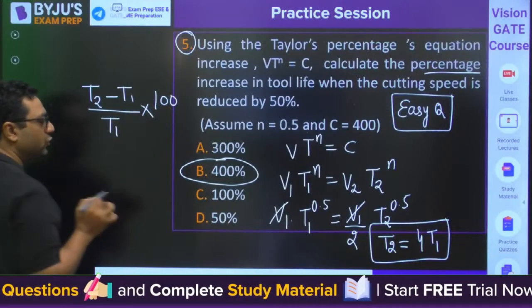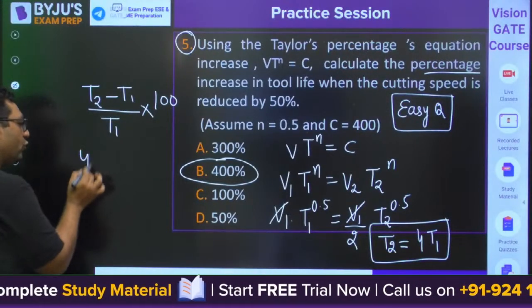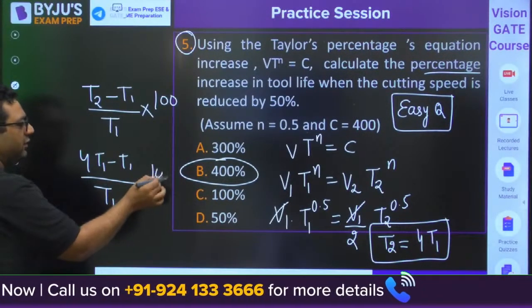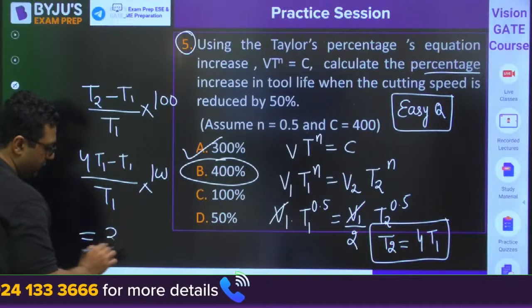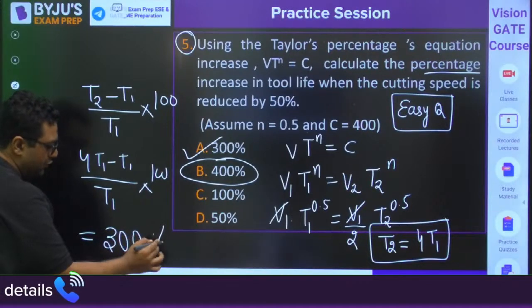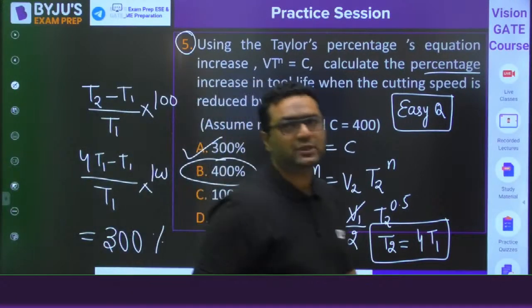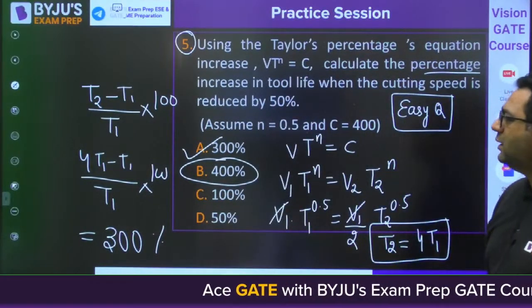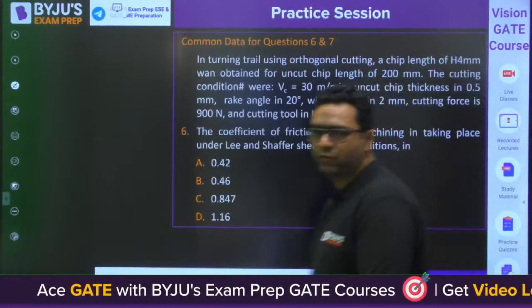In the duty cycle also we did it the same way. So 4 times T1 minus T1 by T1 into 100 will give you 300%. So that is the catch in this question. That's why all the time we do this, because in the exam we make this type of mistake.